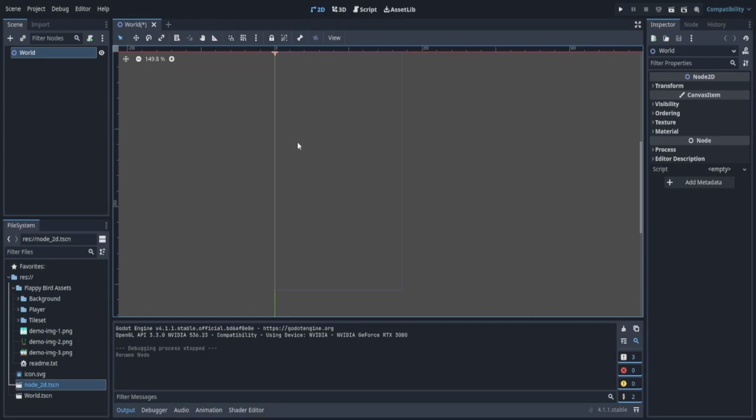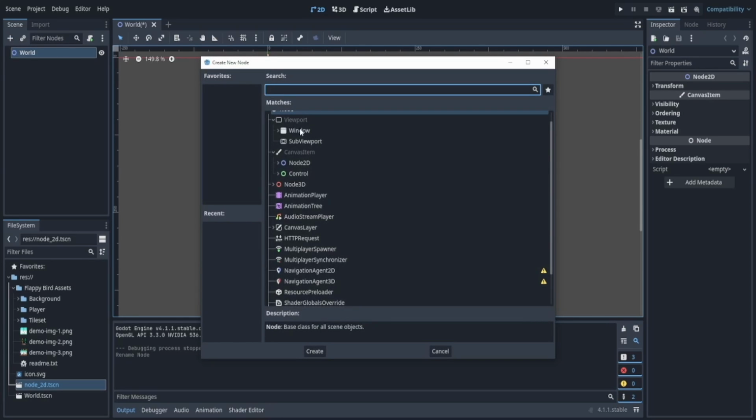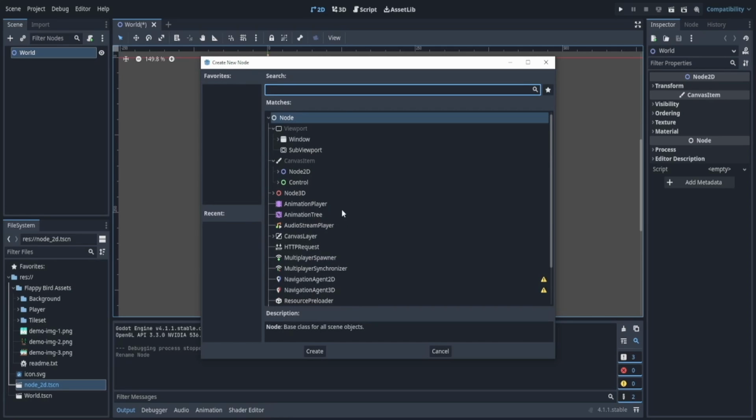Now, in order to add objects into our game, unlike Unity or some other engines you might have used, everything is already essentially preset. Now, in order to add that specific object you want, we go to the top left under Scene and click this plus button or Control A. Now we have this window that says Create New Node, and all these nodes are essentially objects.